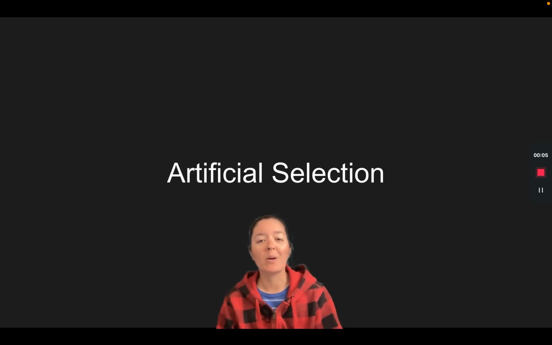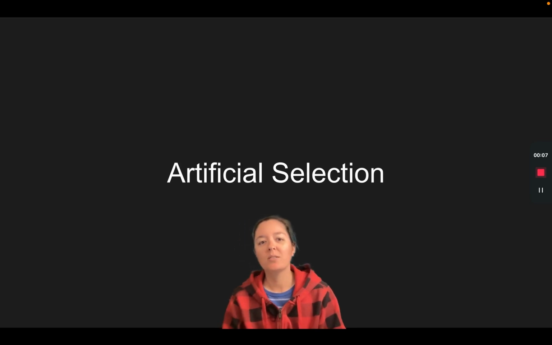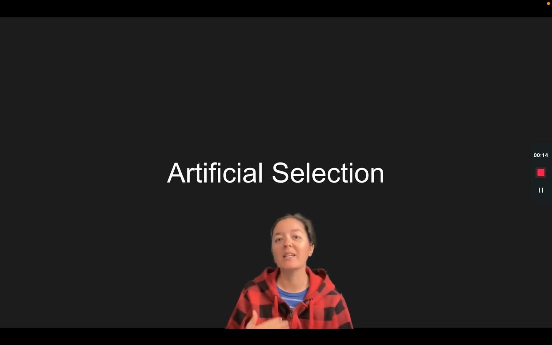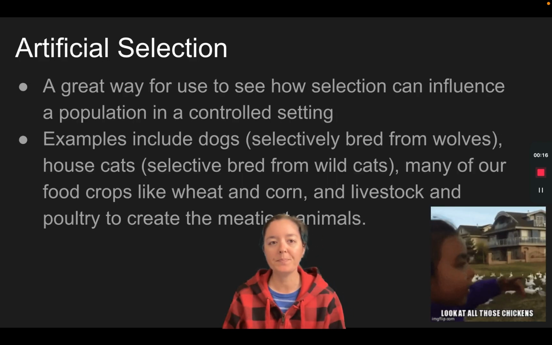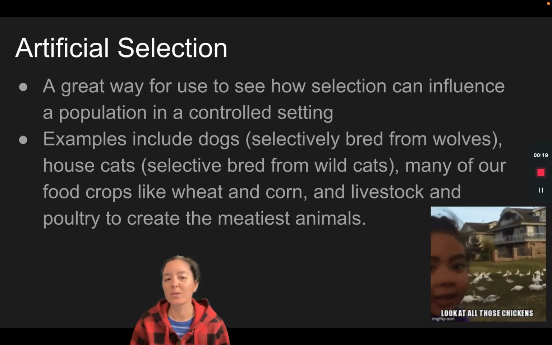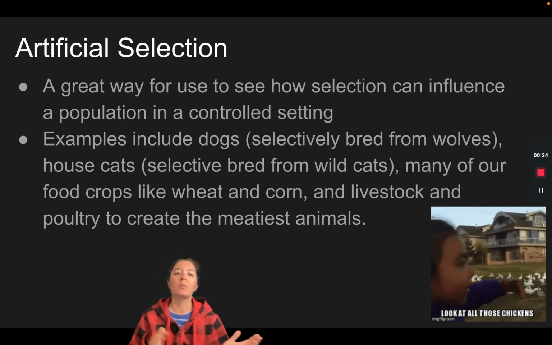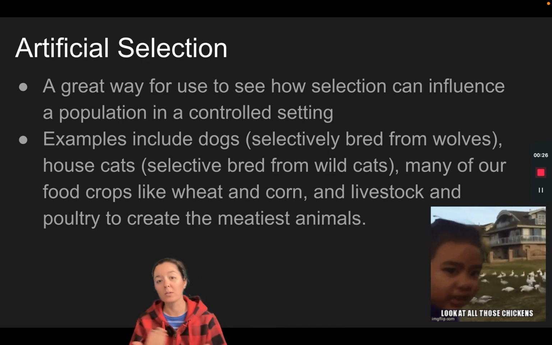Now, before we start talking about natural selection, I want to quickly touch on this short little subject of artificial selection so we can learn the difference between the two. Artificial selection is a really good way for us to see how choosing for certain traits can influence a population in some sort of controlled setting.